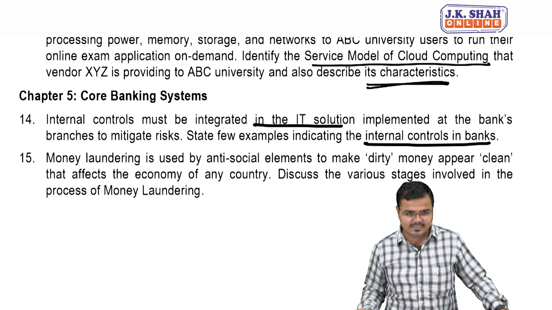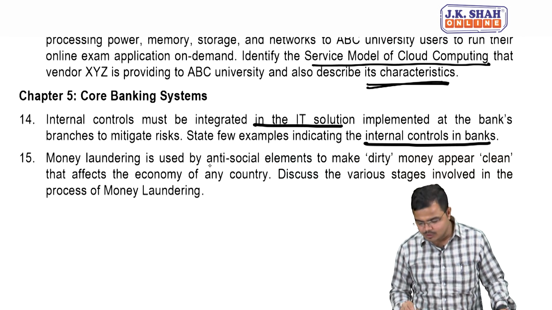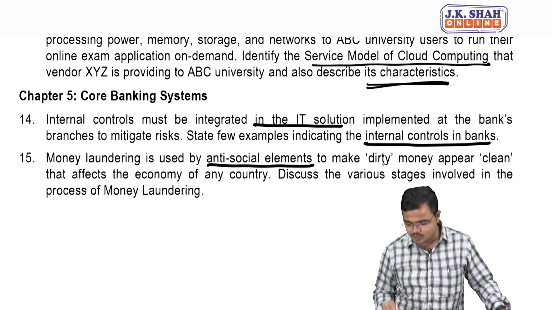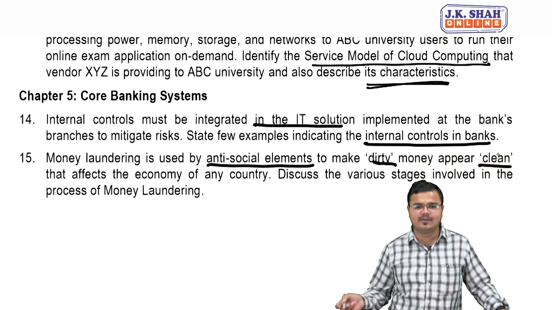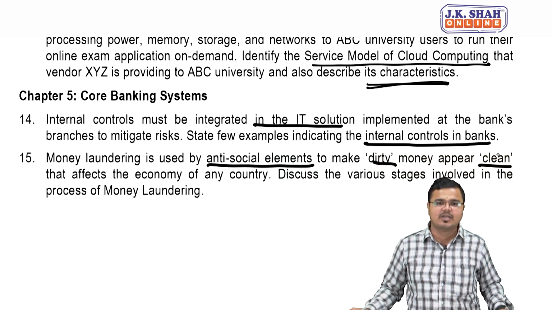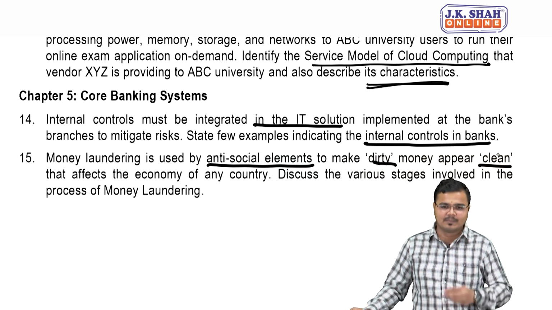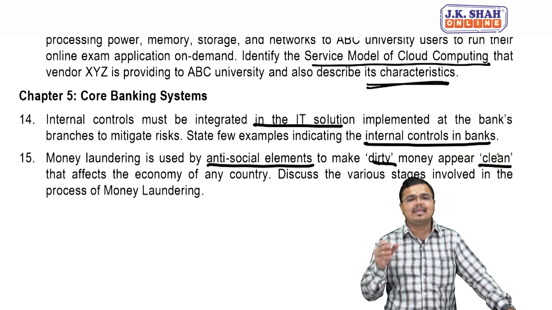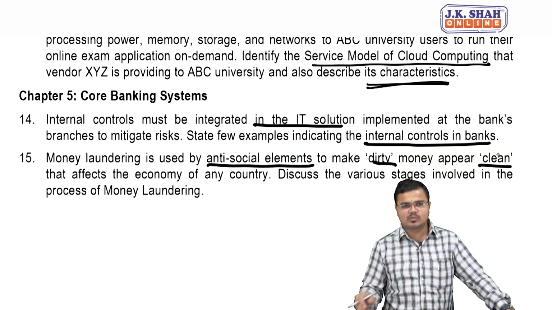Last question: money laundering is used by antisocial elements. It is used by antisocial elements to make the dirty money appear as clean. We know that money laundering is the process by which the proceeds of crime, the money which you had earned by doing criminal activity, you are showing to the people that I had earned from a legitimate legal source, is called as what?